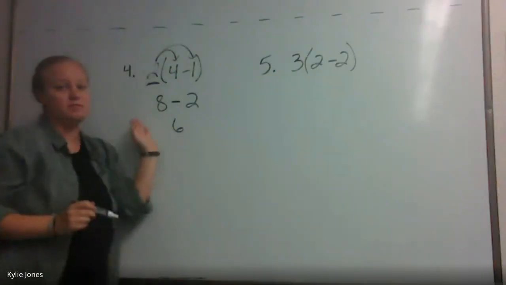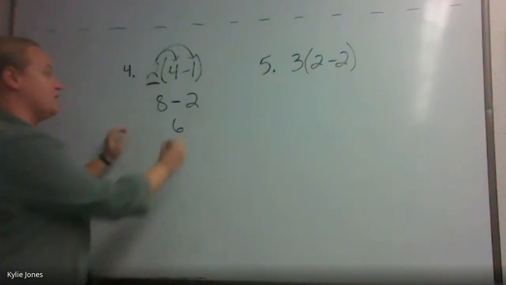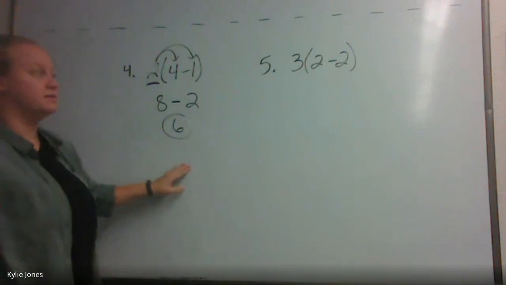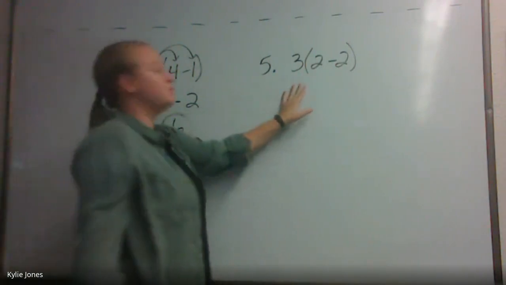What's 2 minus 1? 2. 8 minus 2 is? The answer is 10. 6. We're subtracting, so make sure you subtract. 8 minus 2 is 6. I'll circle it again. Guys, stay consistent. Our next one, number 5.